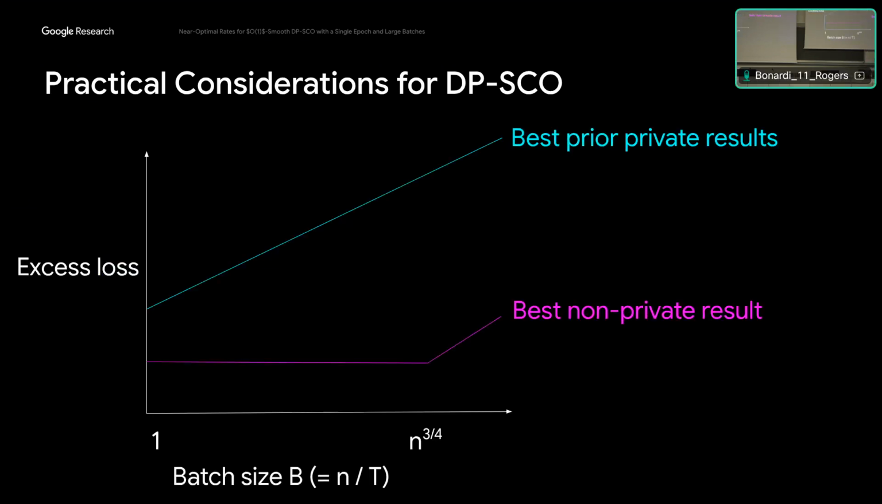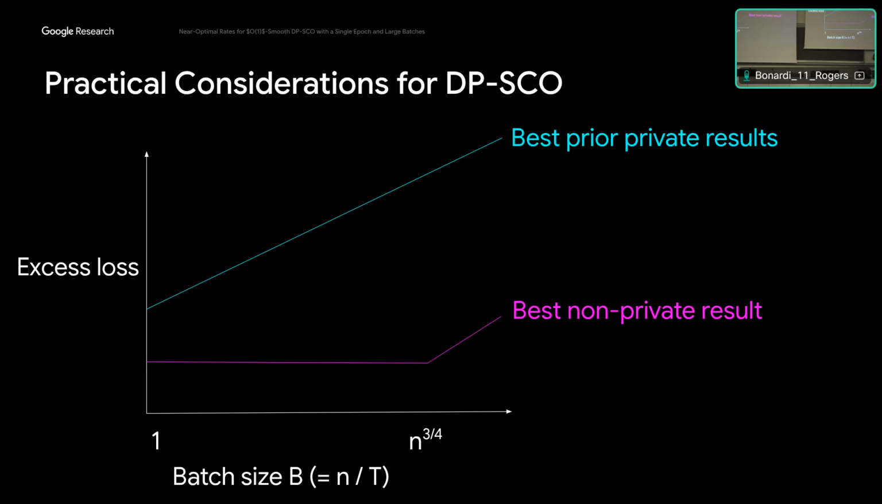And for non-private algorithms, we know that this is possible. If you look at the best possible non-private results for the SCO problem, we know that under the single epoch constraint, if I scale the batch size all the way up to n to the 3/4, there's no degradation in utility. But the previous private results didn't have this property.